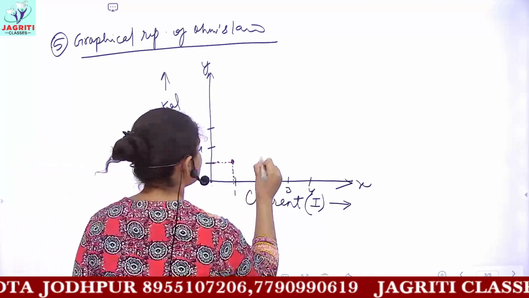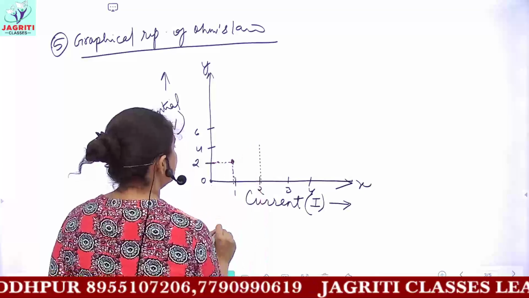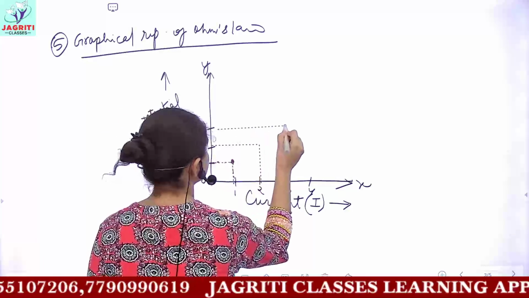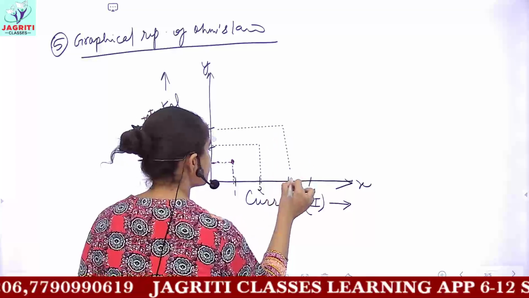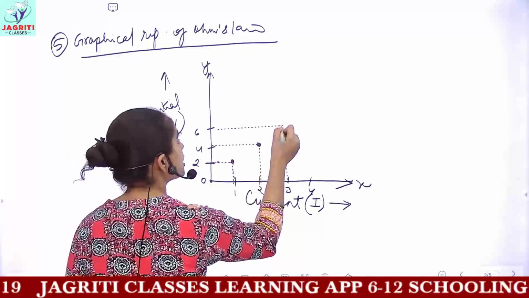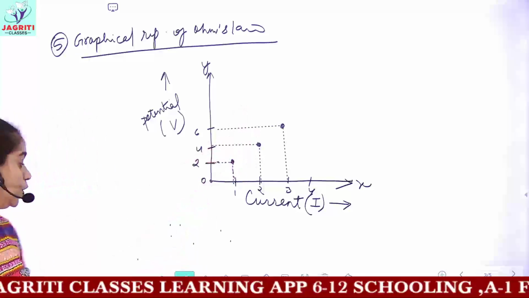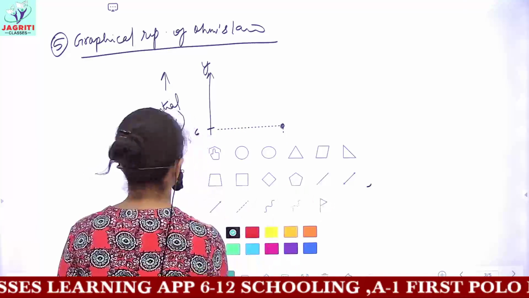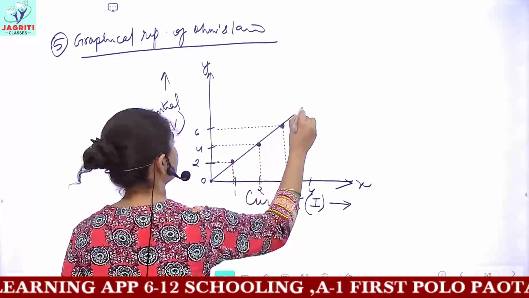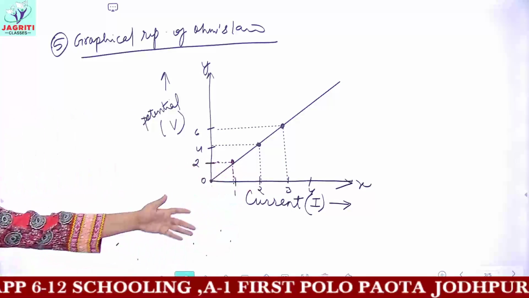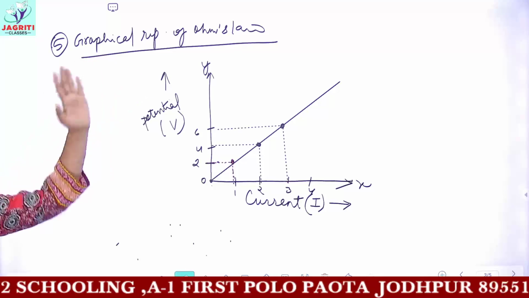Then as I increase the value of potential, the value of current also increases. Whenever I join all the observed coordinate points, you will get a straight line graph. So this is the kind of straight line graph which you obtain for Ohm's law.